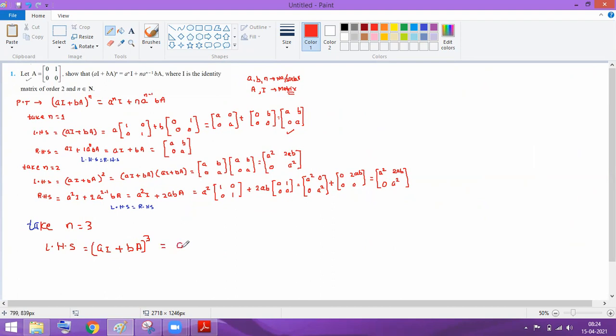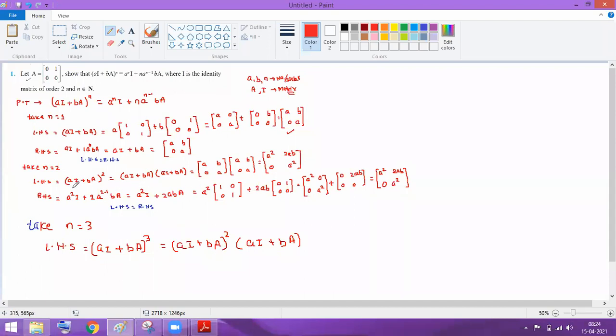Can I write this is basically AI plus BA whole square, into AI plus BA. Okay, clear with this? Now tell me what is AI plus BA whole square? AI plus BA into AI plus BA.